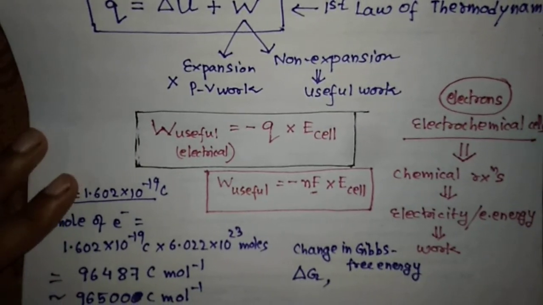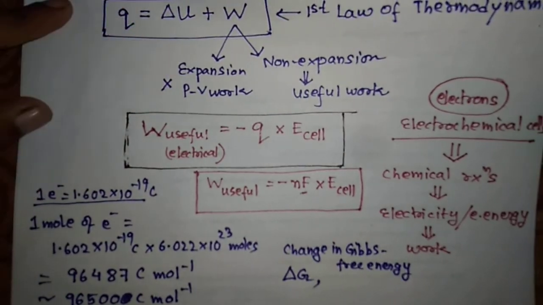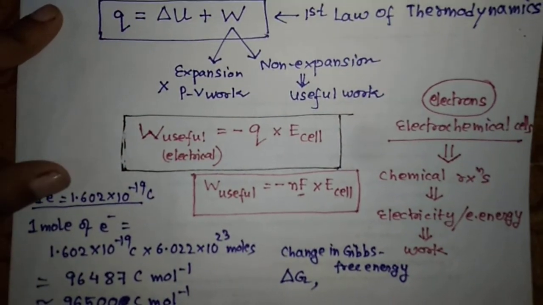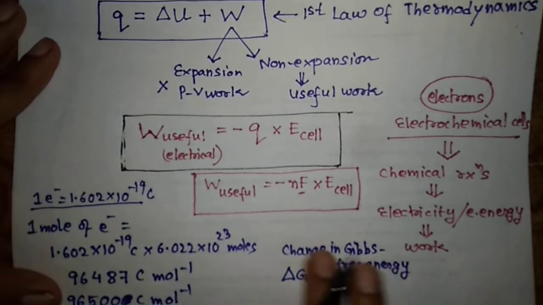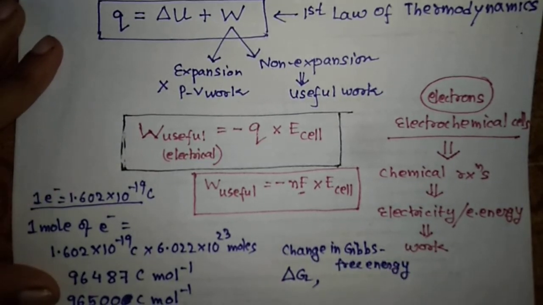So what will happen? It will roll down on its own, right? If a body is kept on a hill, what will happen? It will roll down on its own. Now why is it doing so? Because it is trying to maintain the energy minimum condition, because if it is placed on the top of the hill, the potential energy is maximum.